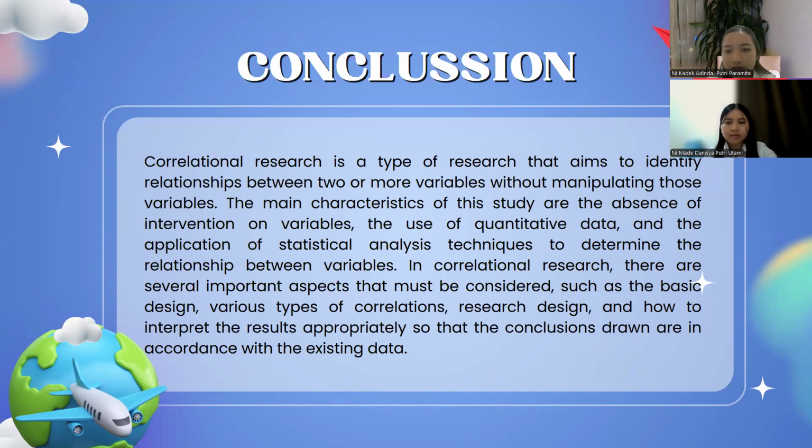In correlational research, there are several important aspects that must be considered, such as the basic design, types of correlational research design, and how to interpret the result correctly so that the conclusions drawn are in accordance with the existing data.